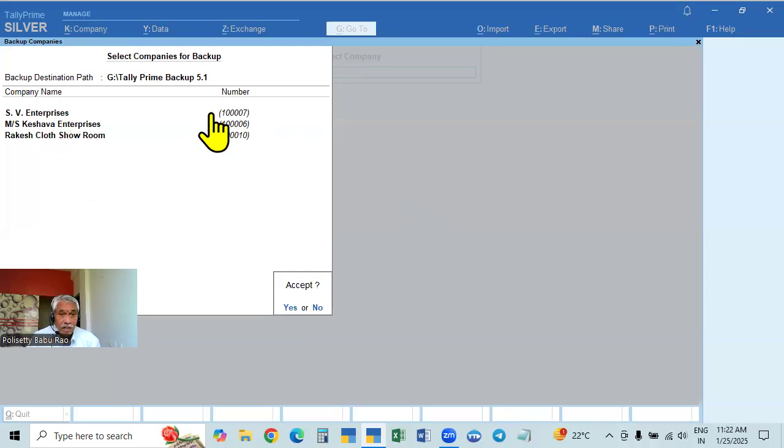This company, do you want to override? This company, you want to overwrite? This company, you want to overwrite? For everything, you select yes. So it will be overwritten, and this new backup will replace the old backup. There will be no change. The company will be the same. It will be there, but the data will be updated by overwriting.